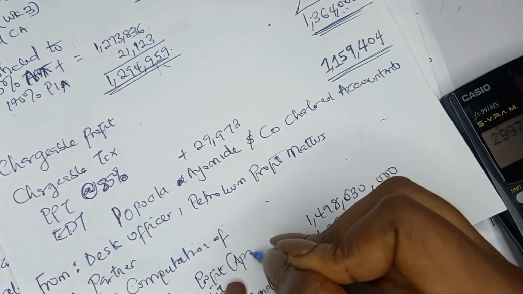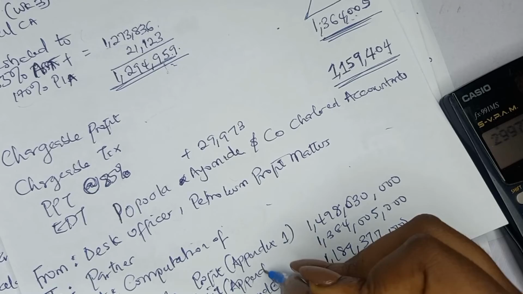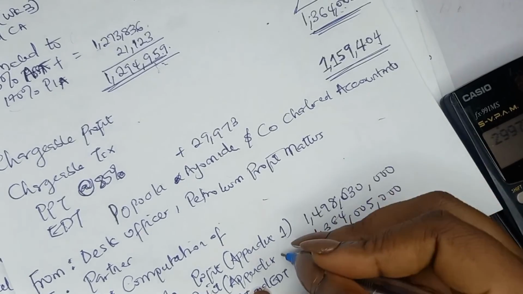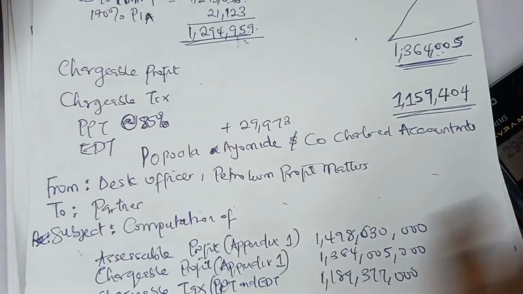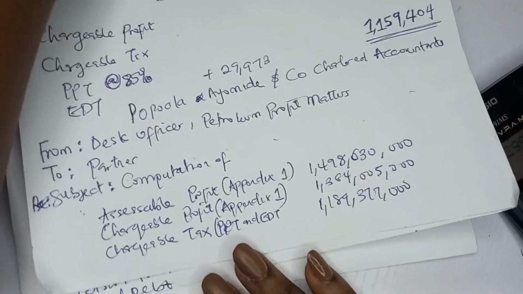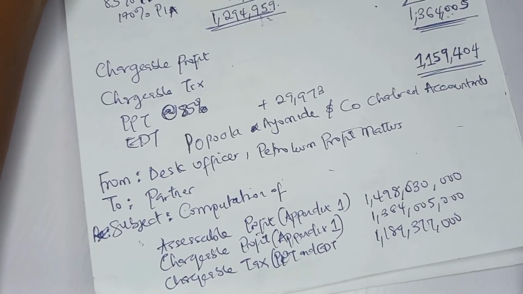This one was from appendix 1. Yeah, everything is from appendix 1, except if you put your own in separate appendix. I think in the solution there's appendix 1, appendix 2, but I mean, there's no even time to be writing all those appendix. The examiner understands. They know where to look for the solution, right? So this is everything.